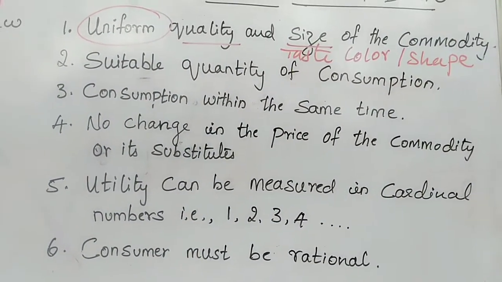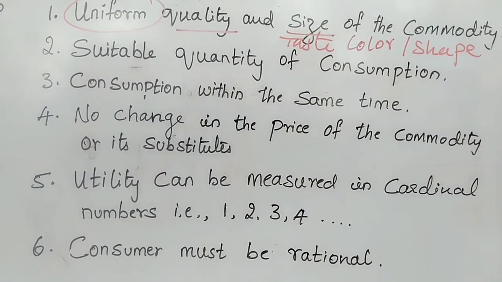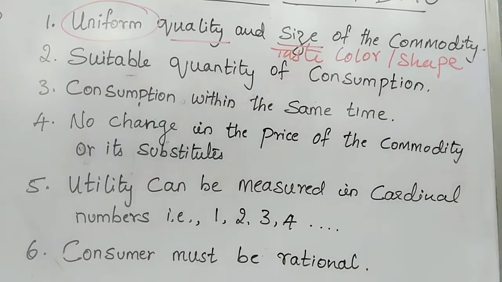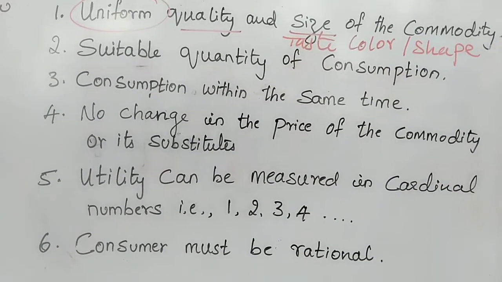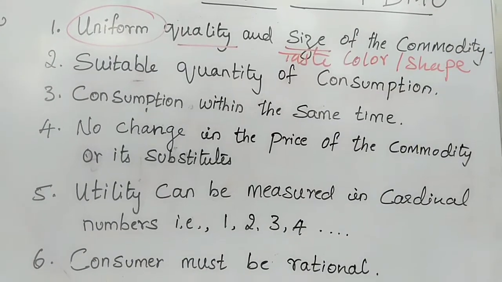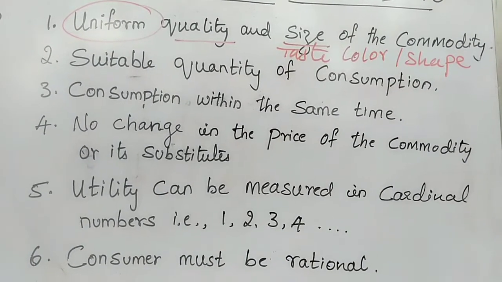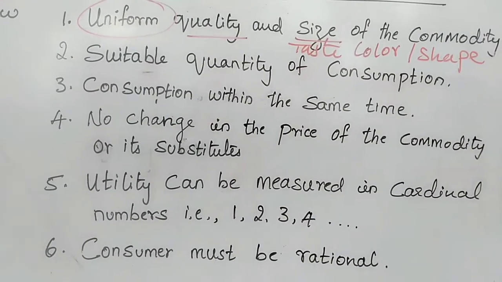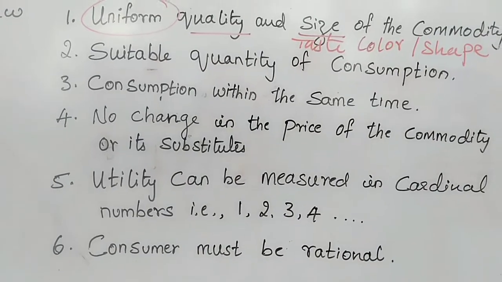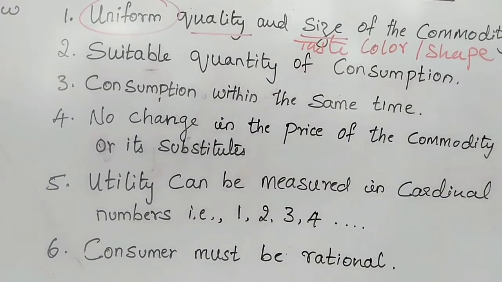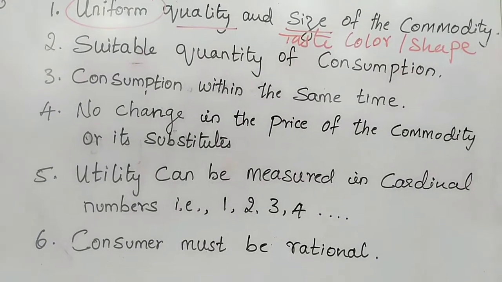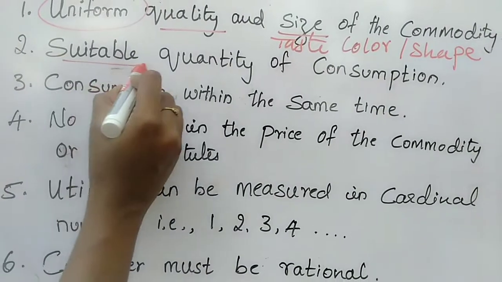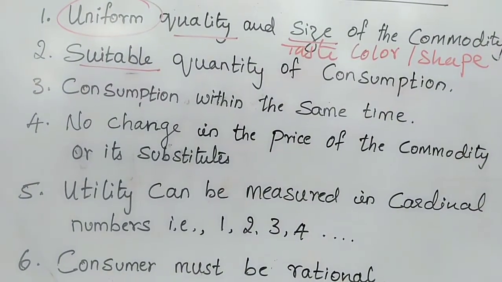Suitable quantity of consumption means here we are going to take a medium size one. Medium size means, for example, an apple. An apple is not too big and not too small. Suitable quantity means it should not be small like a green pea, or too big as a jackfruit. Apple and orange are medium size fruits. So the quantity of consumption should be suitable, that is, medium sized.